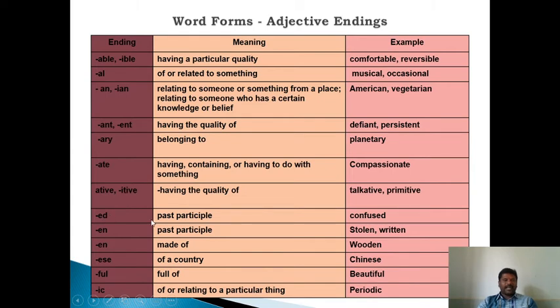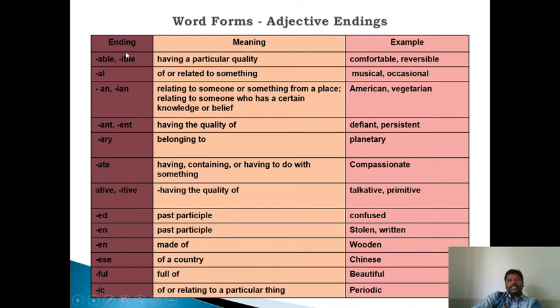Adjectives ending in ed, past participle, confused. Adjectives ending in en, past participle, stolen, written. Adjectives ending in en, made of, wooden. Adjectives ending in ese, of a country, Chinese. Adjectives ending in ful, full of, beautiful. Adjectives ending in ic, of or relating to a particular thing, periodic.